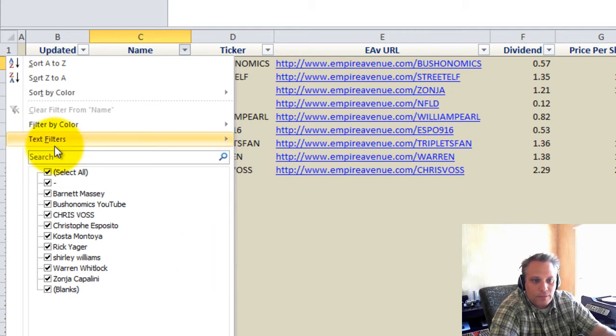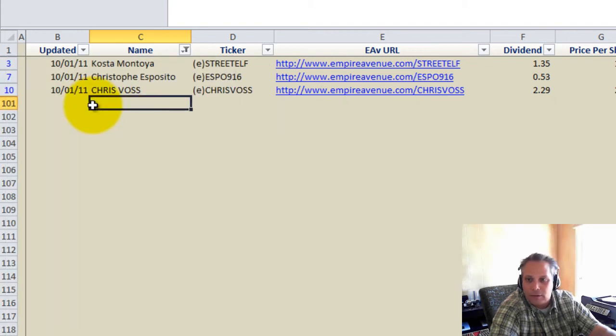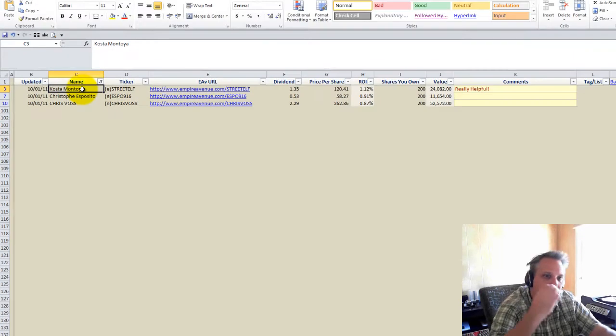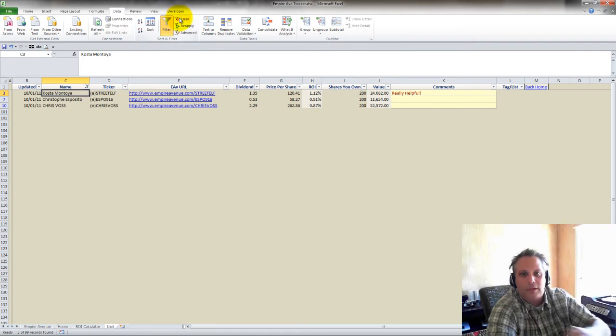And this is especially helpful. Let's say I just wanted to look at a couple of these people. Let's say I want to look at Chris and Christoph here and Costa. I click OK, and here's their information only. Now, it's not really that relevant in terms of filtering by names. It's not likely, in other words, that you'd want to view things by selected names.